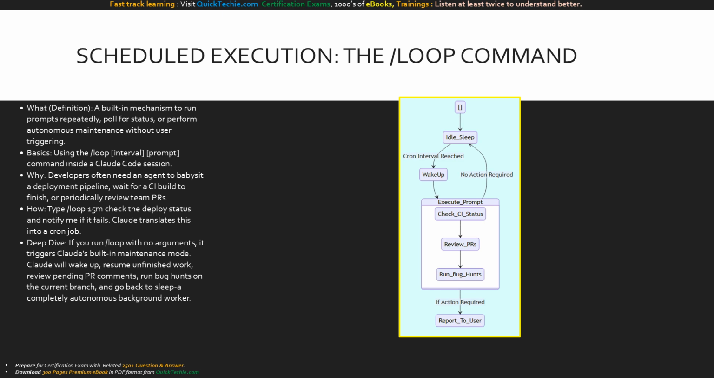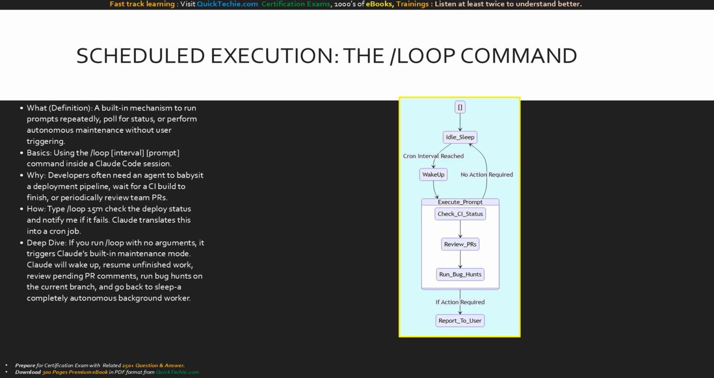Enter scheduled execution using the /loop command. What is this? It's a built-in mechanism that allows Claude to run prompts repeatedly or poll for status without you hitting enter. The basics are simple. You use the /loop command followed by an interval and a prompt. Why is this incredibly useful? Because developers spend hours babysitting CI/CD pipelines, waiting for deployments to finish, or checking for new PR reviews. How do you automate this? Just type /loop 15m check the deploy status. Claude converts this to a cron job.